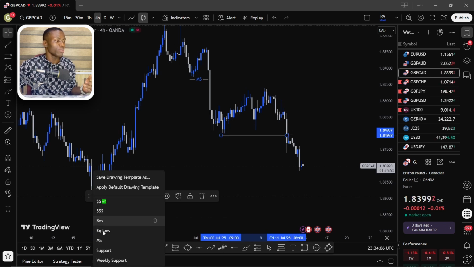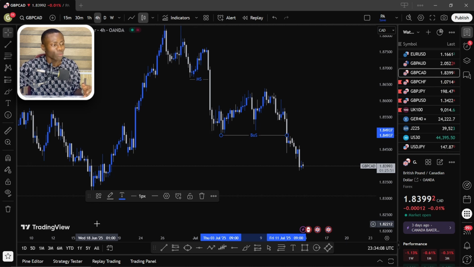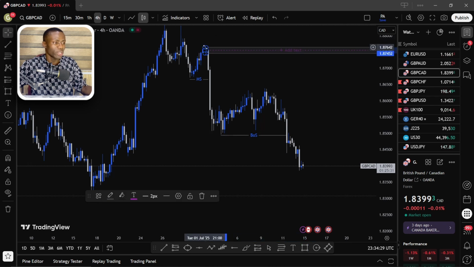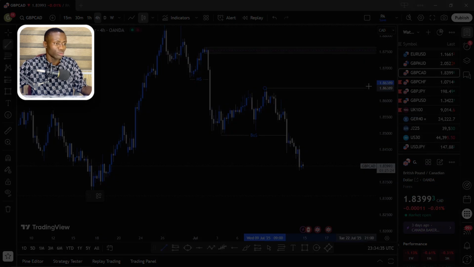Now, the moment I confirm this on a 4-hour time frame, I basically know that currently this market is on a downtrend. So the next thing I look for is my demand or supply levels, depending on the direction. In this case, the market was on a downtrend, so I was looking for supply levels. Over here, let me just mark it off. So this becomes my supply level, and then here becomes my liquidity level.